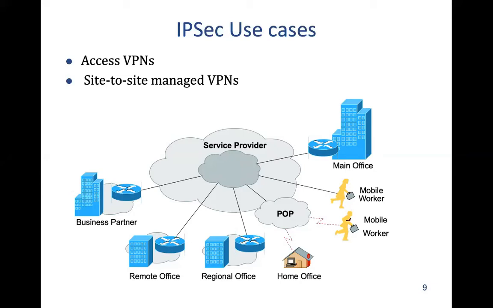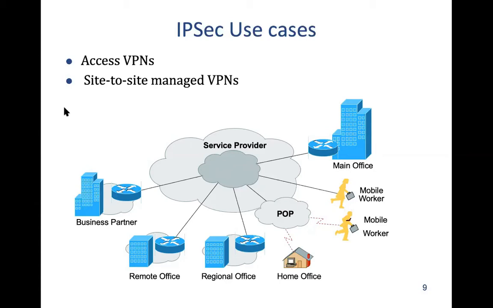From some point of presence we can connect to the service provider, and from there to the main office or to some other person through VPN. Or a mobile worker with just a mobile phone can connect using VPN to the main office or anybody else. All right, so these are the main use cases.